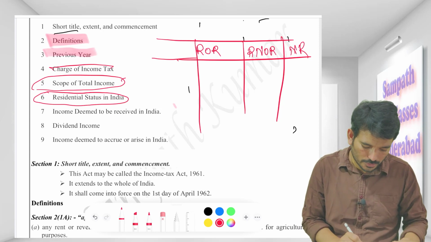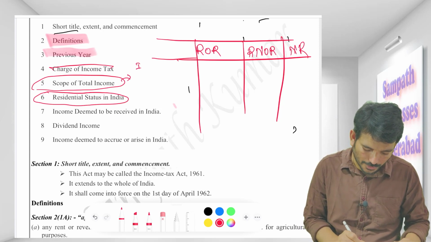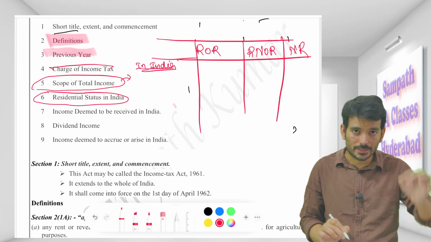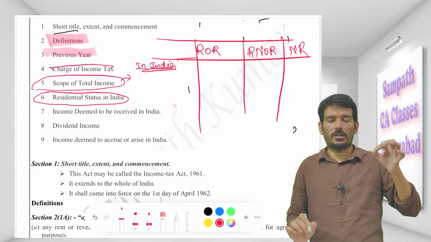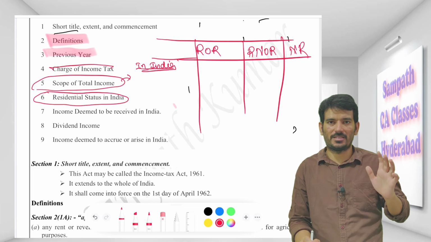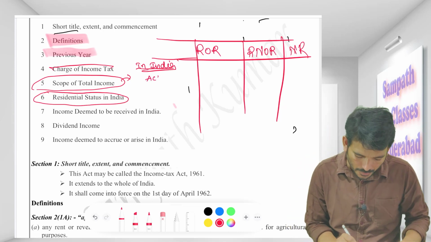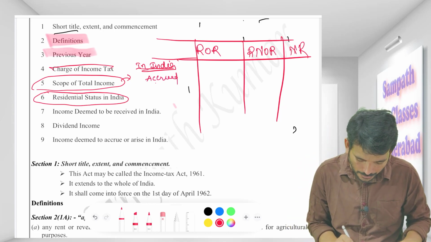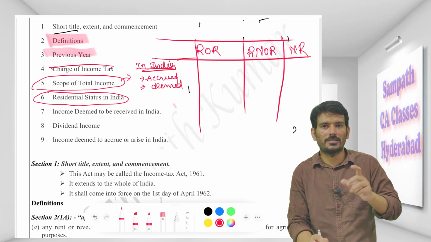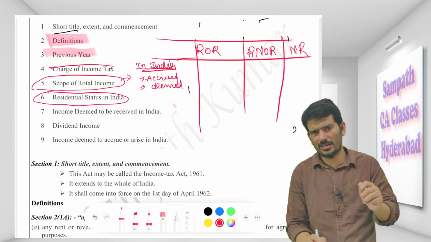Because when you see the scope of total income, it will say: if any income is coming in India, then what is the situation? If any income is coming outside India, what will be the situation? What do you mean by that? If it is accrued in India or deemed to be accrued in India, there are 2 limbs to it: accrued or arisen in India, or deemed to accrue or arise in India.